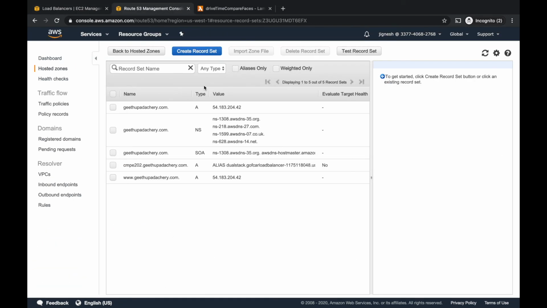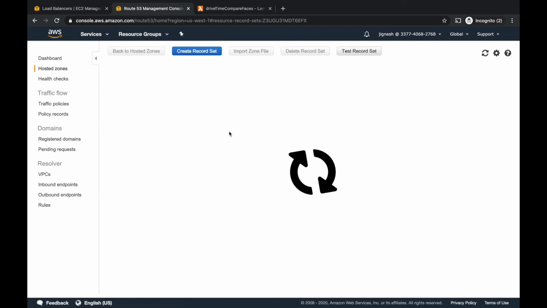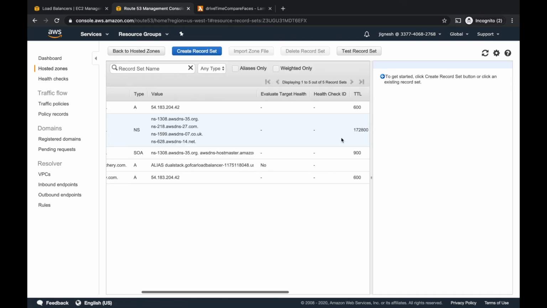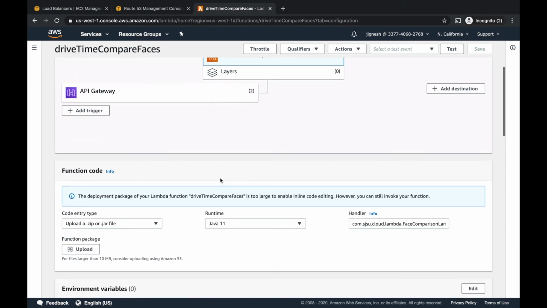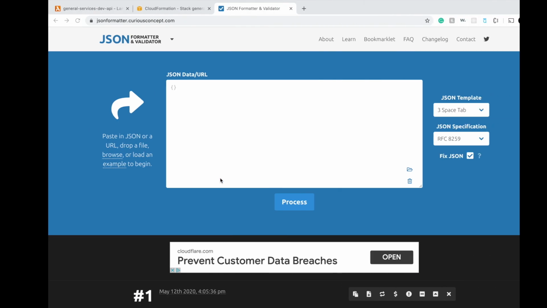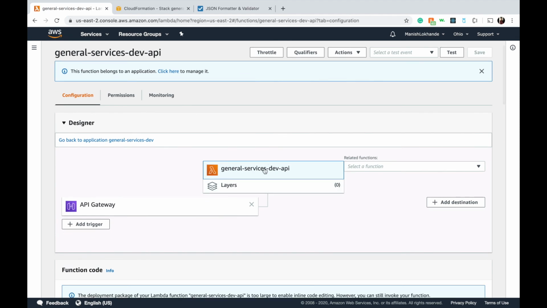We have configured Route 53 for our DNS configuration, and we have deployed our Rekognition API on a Lambda. So this is its configuration, and for the next step, this is our backend, which is completely deployed on a single Lambda.